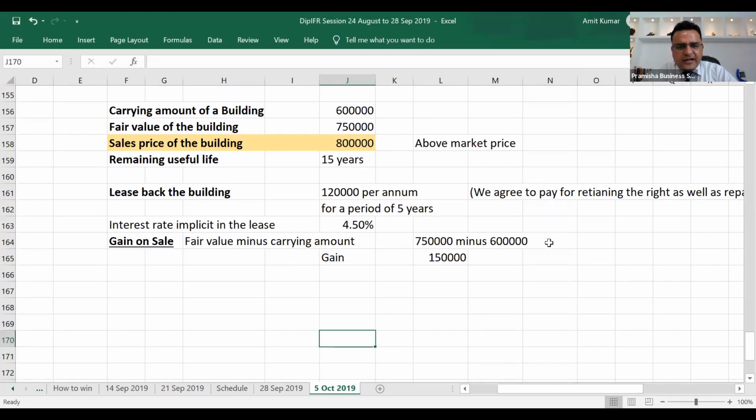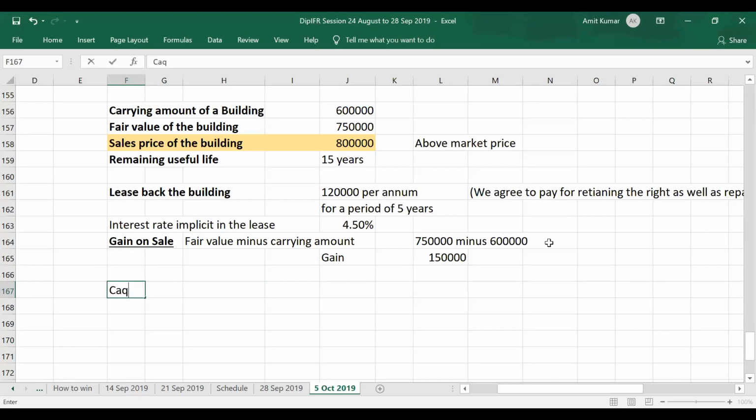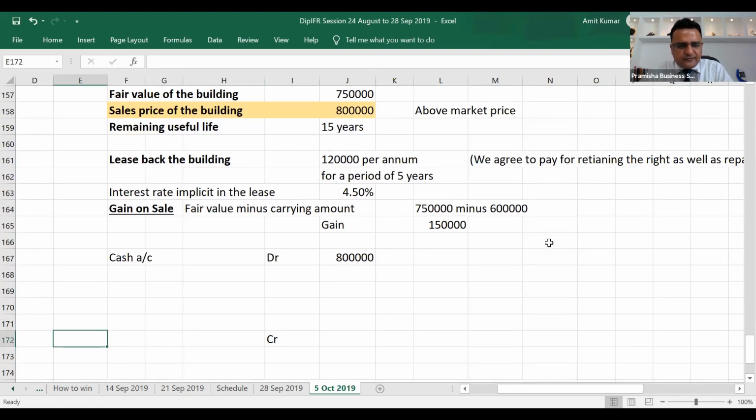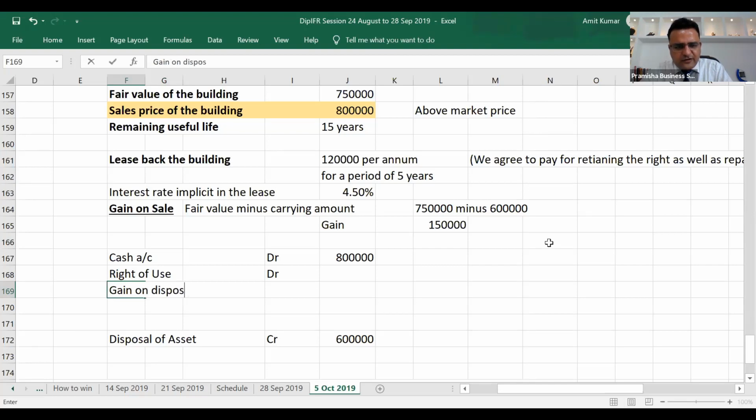So on day 1, it will be cash account. Cash account debit 800,000. Credit disposal of asset, which is 6 lakh. Right of use will be retained. Gain on disposal transferred. Gain on rights transferred, or disposal transferred, rights transferred.